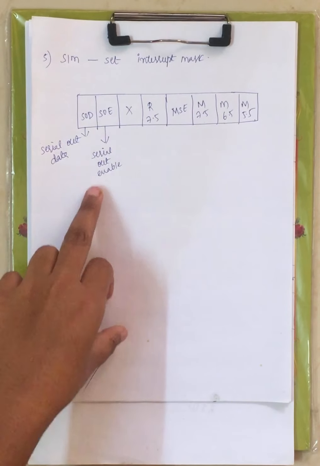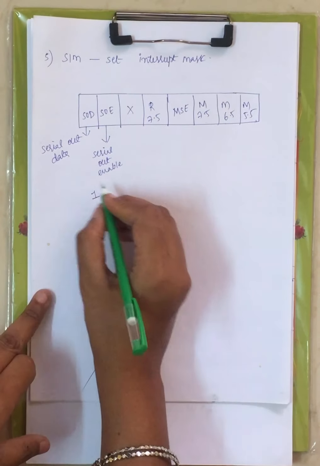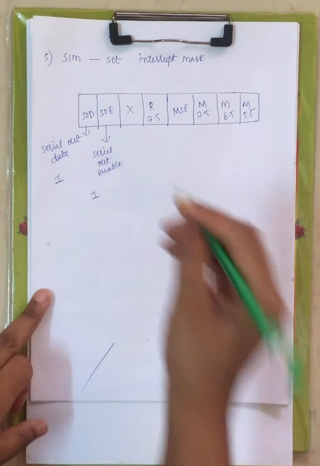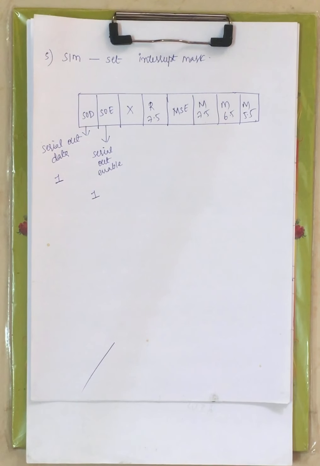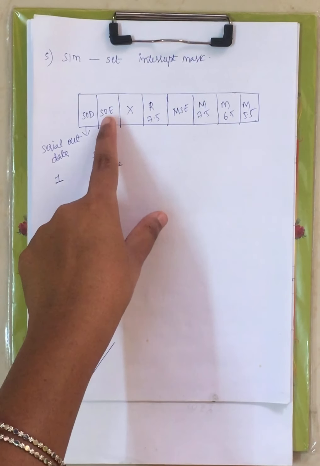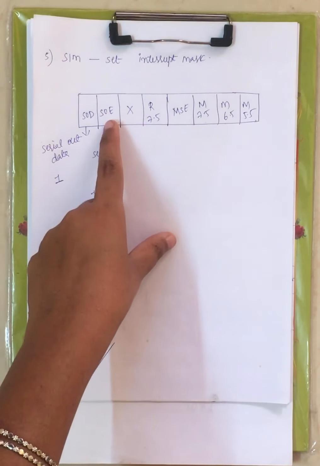When it is set to 1, and serial out data is also set to 1, only then can you send the data outside of your processor serially. You have to enable this serial out.